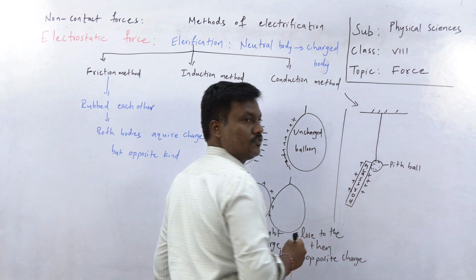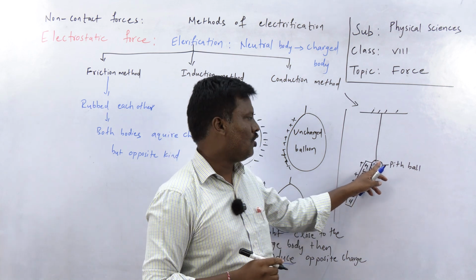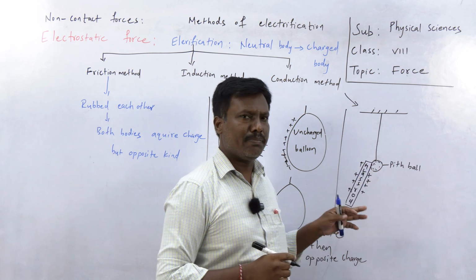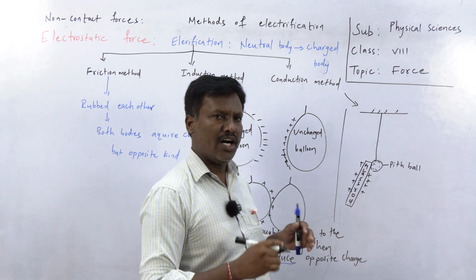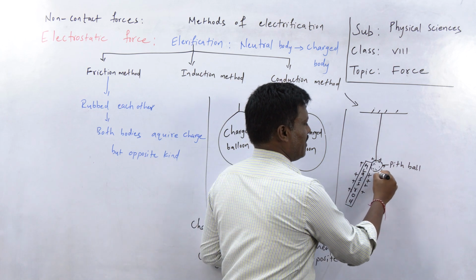When I touch it to the pith ball, the pith ball also receives the same kind of charge on its surface.